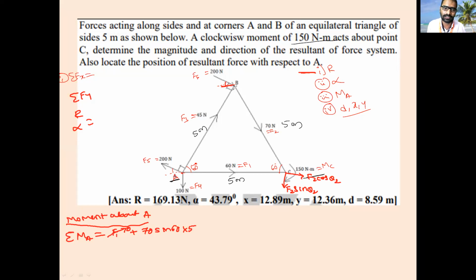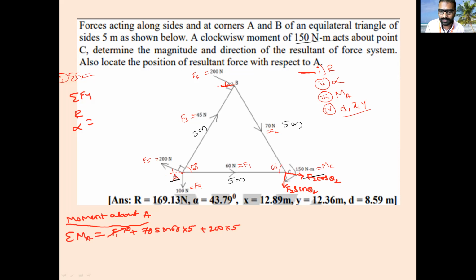Coming to this F6 force. How much is it producing? You don't consider Fx or Fy, because it is already a perpendicular distance. From A to B it is already the perpendicular distance. So you can directly go to plus 200 into the perpendicular distance, that is 500. This is for F6.